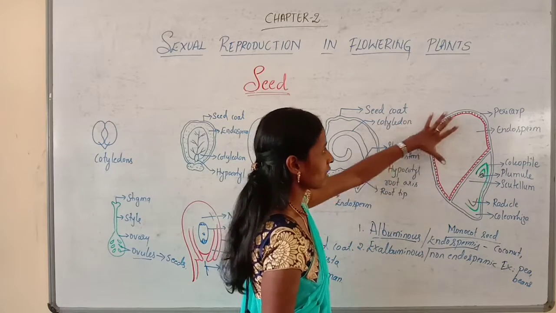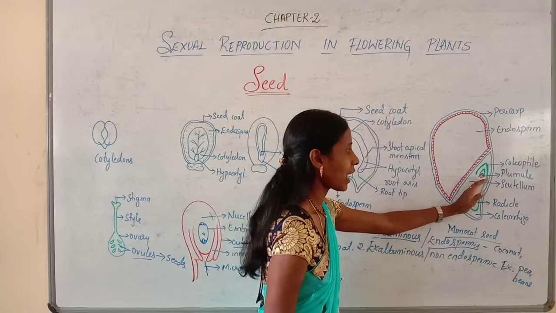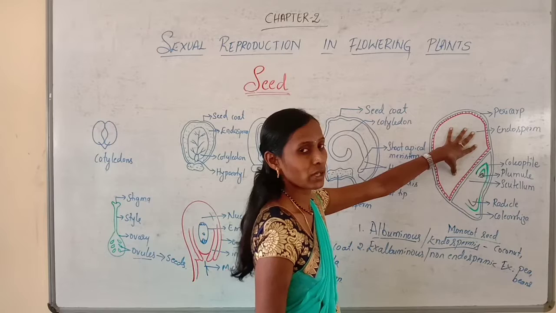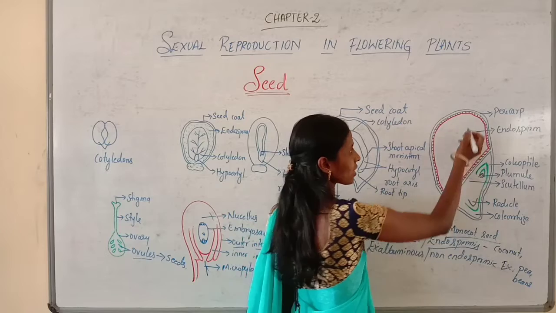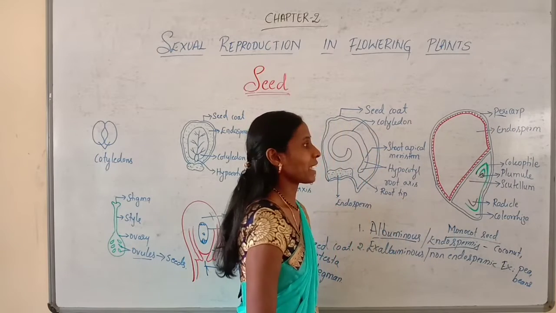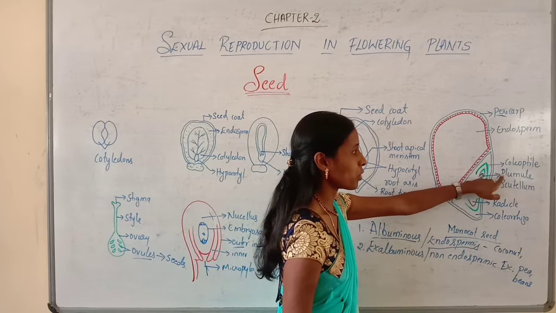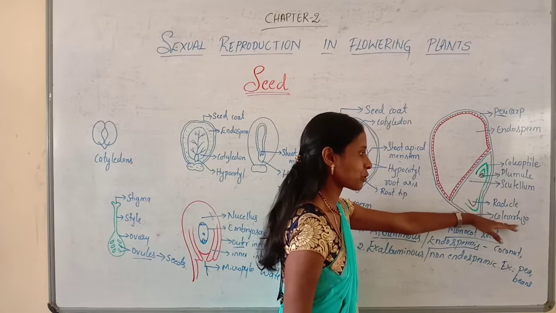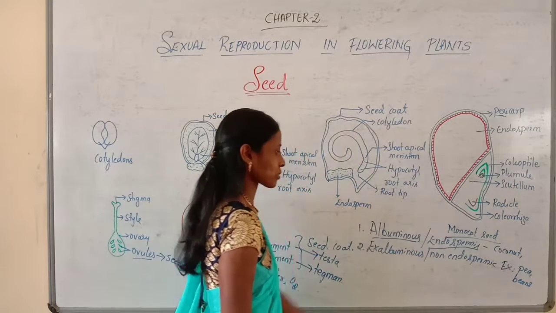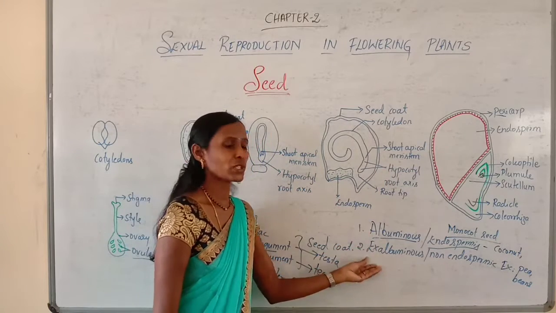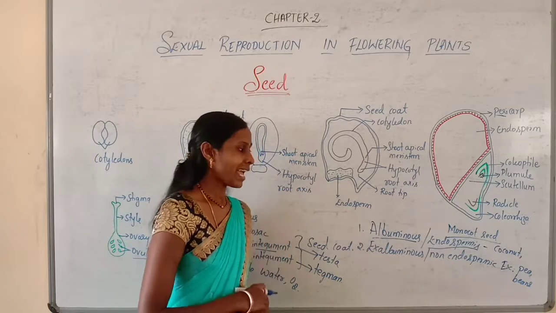Here you can observe in this monocot seed the embryo. This is the region of embryo and this is the region of endosperm. So during the development of the embryo, it will completely utilize this endosperm. And here you can observe the pericarp. Pericarp is nothing but the integuments. And in this embryo, we can see radicle and plumule. Plumule is enclosed by coleoptile and radicle is enclosed by coleorhiza, and the single cotyledon is called scutellum. All these we have studied in the previous class. So these two types are very important. These are classified only depending upon the presence or absence of endosperm.